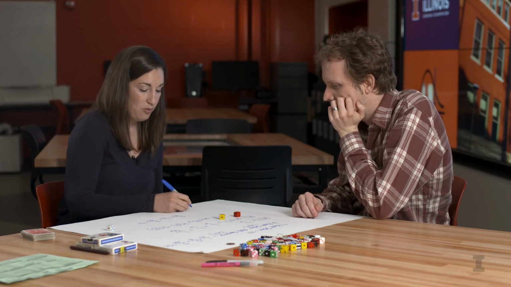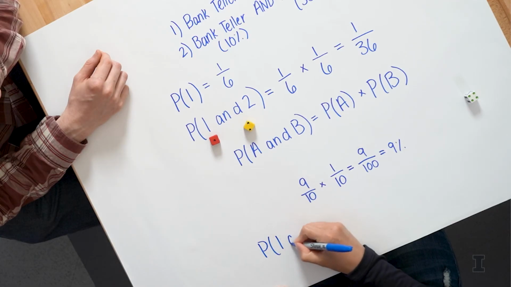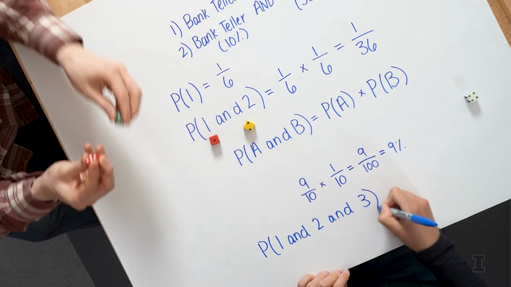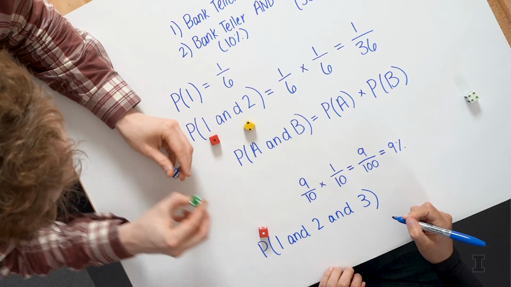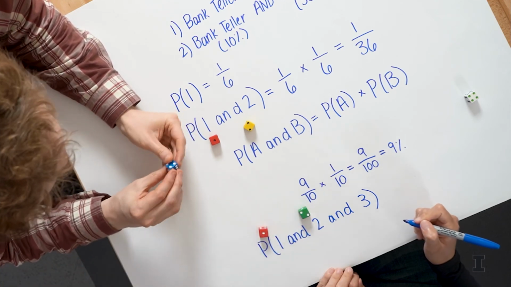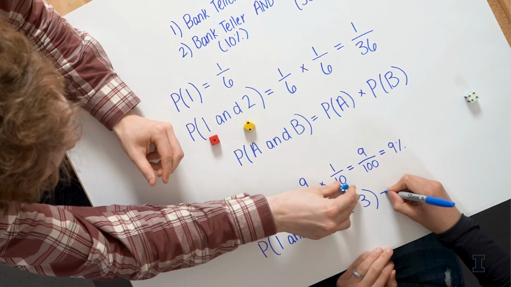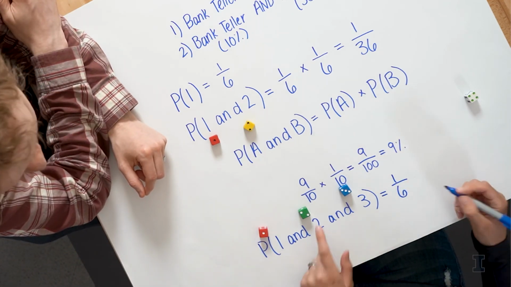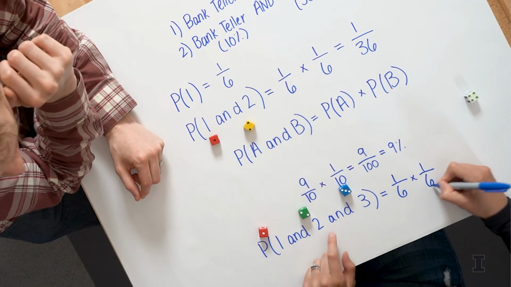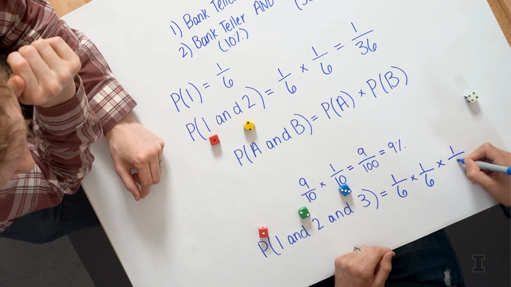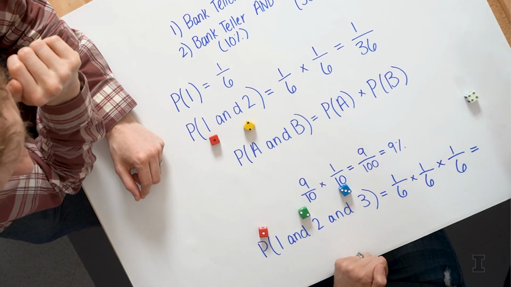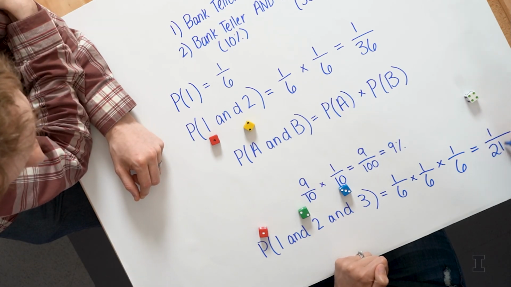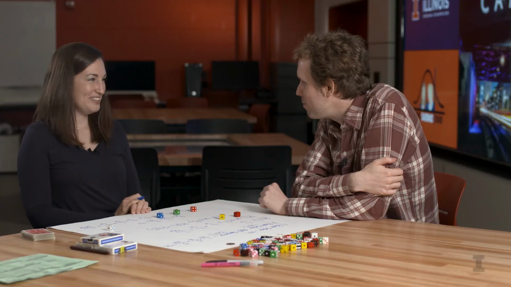And we can add more conditions as well. Let's say I wanted to know what's the probability I get a 1 and a 2 and a 3. So I need a 1 and a 2 and a 3. Ooh, that's not very likely. Yeah, exactly. I'd have to multiply that 1/6 chance. The chance I get a 1, we said, was 1/6. The chance I get a 2 is 1/6. The chance I get a 3 is also 1/6. And, ooh, what is this, Wade? So this is going to be 1 over 216. So this is the smallest. So like half of 1%.